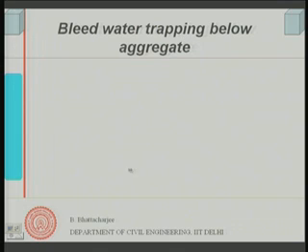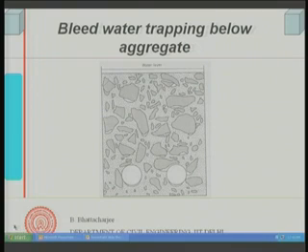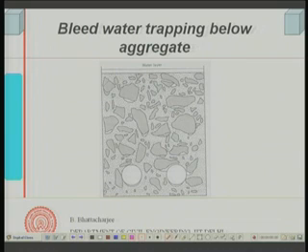This is an issue I would like to mention, because it is important from the point of view of aggregate strength and durability. I mentioned earlier that bleed water can get trapped below the aggregate system. This can form water-filled pores. For example, this is a water trap, this is another water trap, this is another water trap.